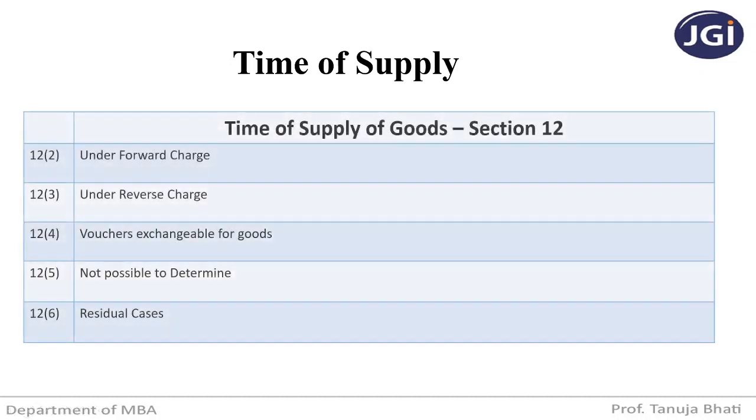Now, today we will be seeing time of supply of goods. Remember, it is covered under section 12. So section 12 of the GST Act speaks about time of supply of goods. Now, there are different scenarios of time of supply. That is, under section 12 subsection 2, under forward charge, what is going to be the time of supply? Under reverse charge, what is going to be the time of supply? Under vouchers, what is going to be the time of supply?